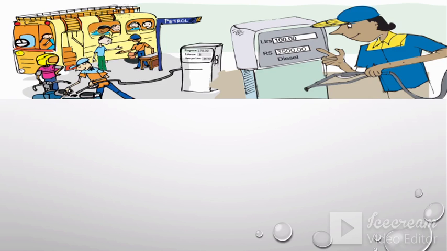Now, what is this? Which place is this? You all are aware of it. Yes, it is a petrol pump. Why have they stopped at the petrol pump? They are stopping at the petrol pump because their bus has to be refilled. The bus needs fuel to run. So they are here at the petrol pump to fill their bus.